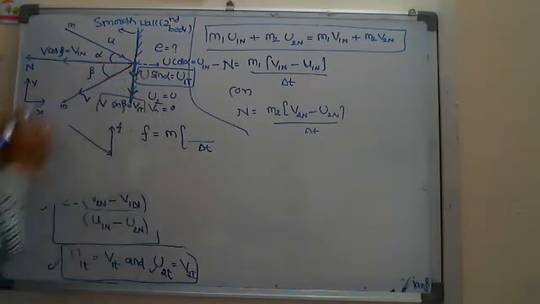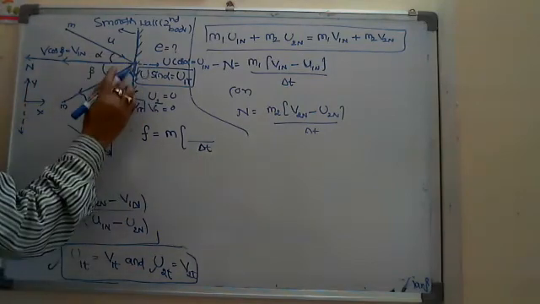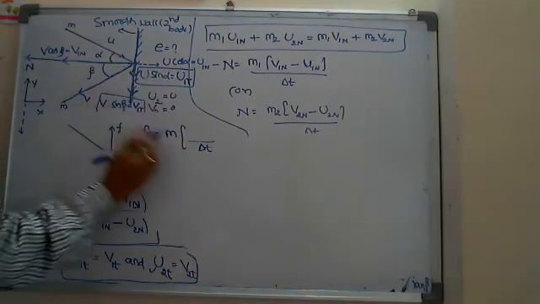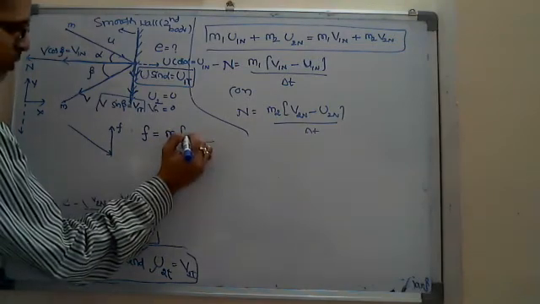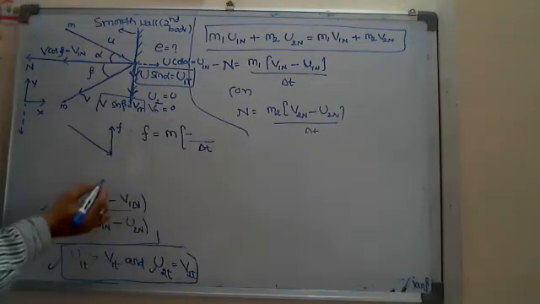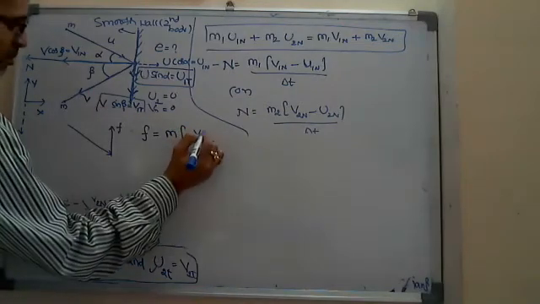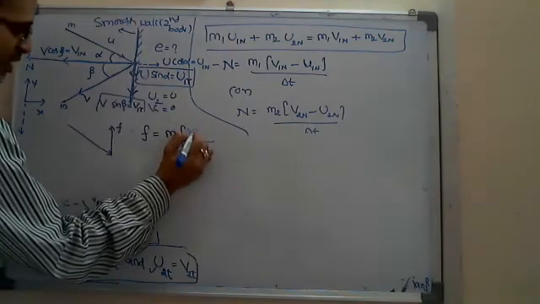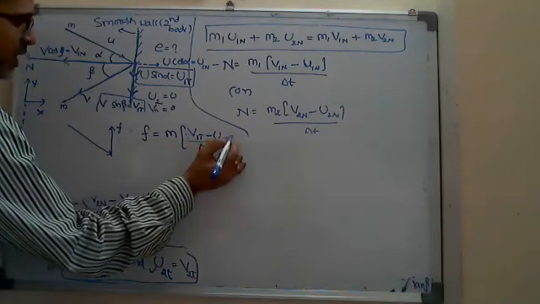Both are downwards, so according to your coordinate system I have to write both as negative, before the collision and after the collision on the first body. So F equals m into a, where I write v sin beta minus u sin alpha: v1 in the tangential direction minus u1 in the tangential direction.